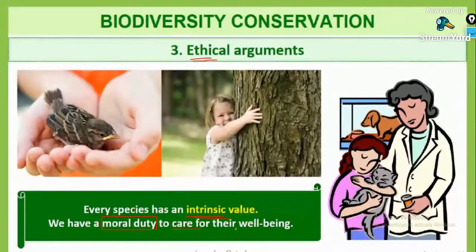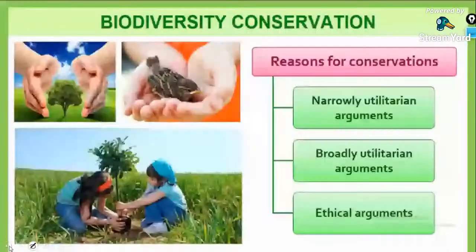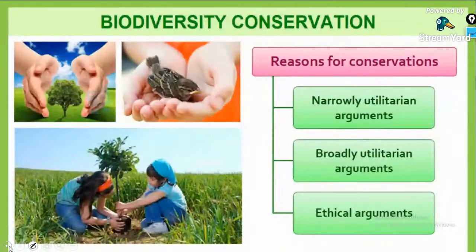So guys, simply what this means is why we are conserving the forest, why we are conserving the biodiversity of our earth. First one, for obtaining the narrow utilitarian benefits. That is, plants provide us with food, tannin, leather, everything. Certain things related to our day-to-day activities the plants will give. So that is one reason why certain people conserve the forest.